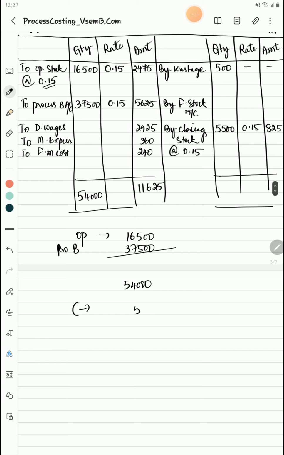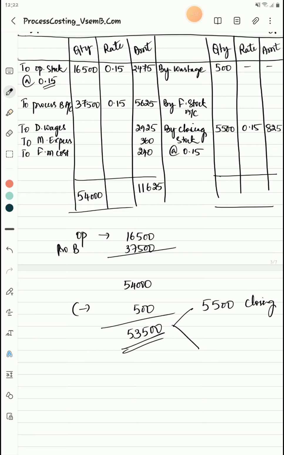Minus 500, which is your wastage, that will give you 53,500, your total output. Out of this total output, you keep some part, that is 5,500, as closing stock. Only what remains you keep as finished stock, ready for sale. So this is what we write as the balancing figure.